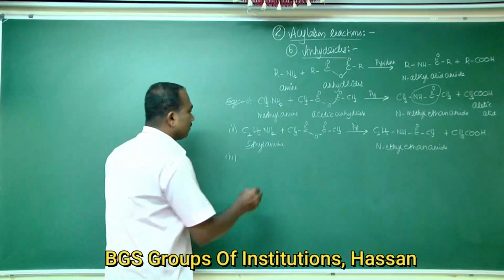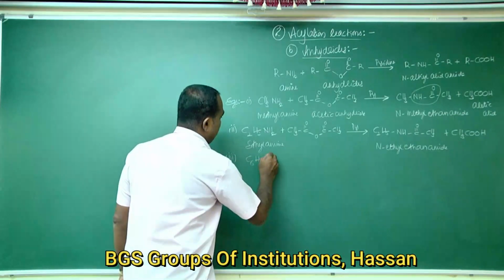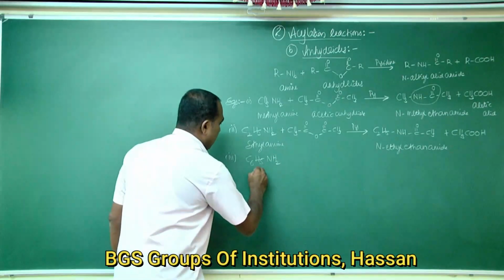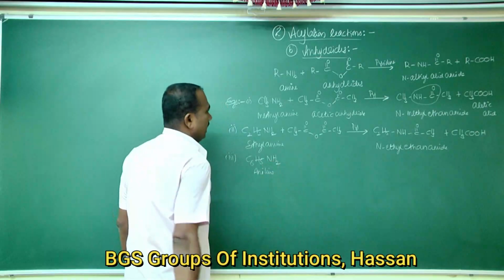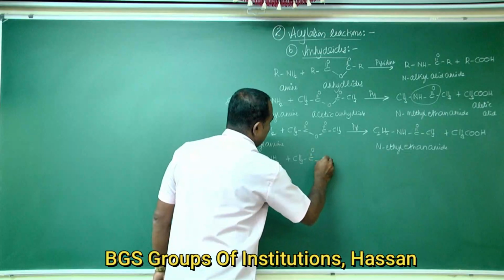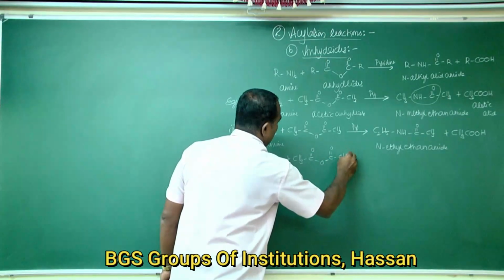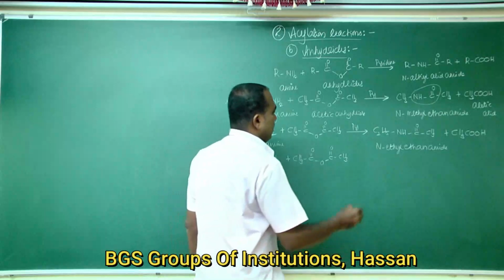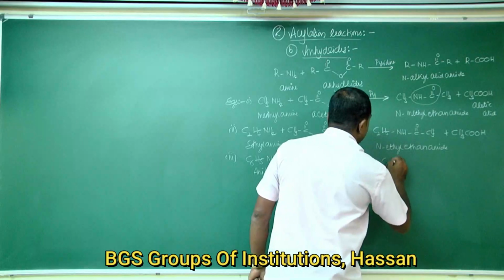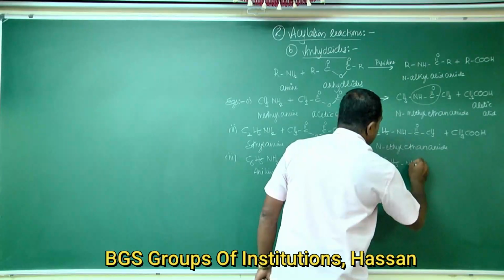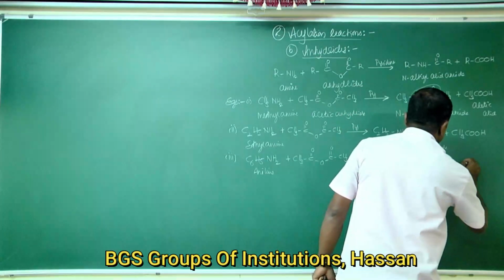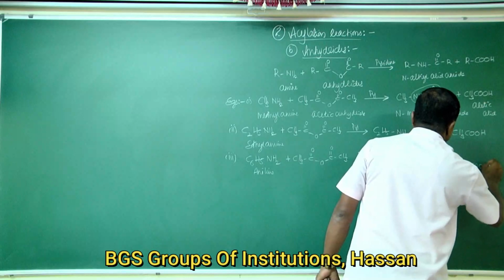Third, take the aromatic primary amine, C6H5NH2, aniline. Aniline reacts with acetic anhydride in the presence of strong bases like pyridine to form C6H5NHCOCH3 plus CH3COOH.